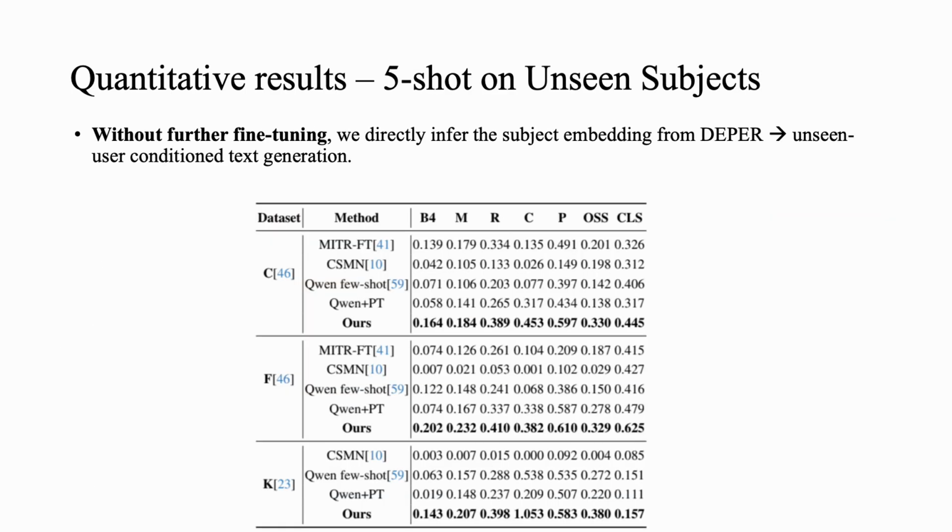Then we go to the few-shot setting on unseen subjects. Notably, our method doesn't require any further fine-tuning. We directly infer the subject embedding from Deeper using the support samples, and we run the inference for the unseen user's conditional text generation. And for unseen subjects on different datasets, we all achieve the best performance.